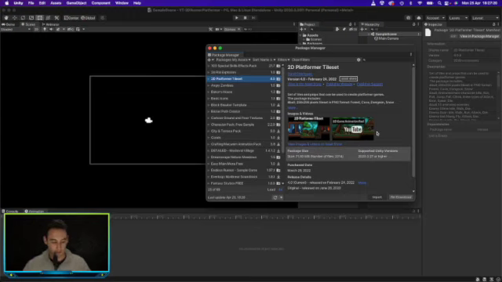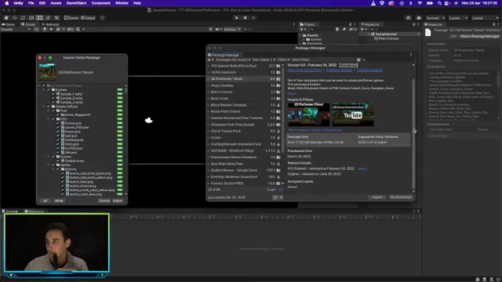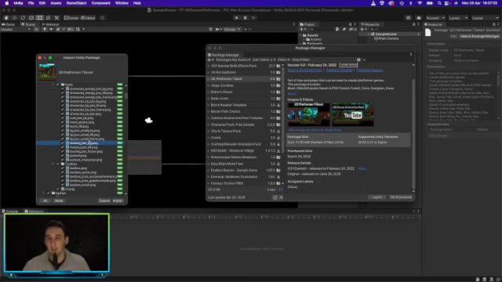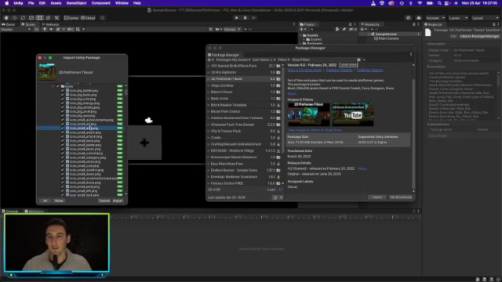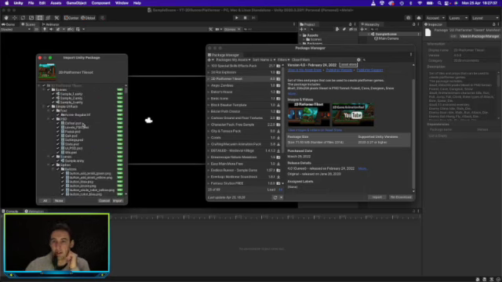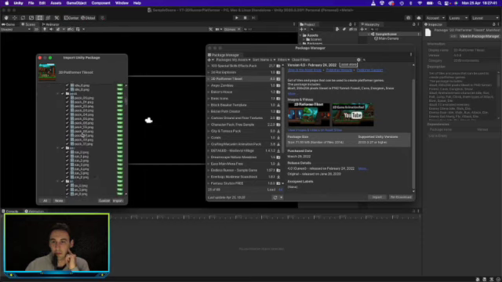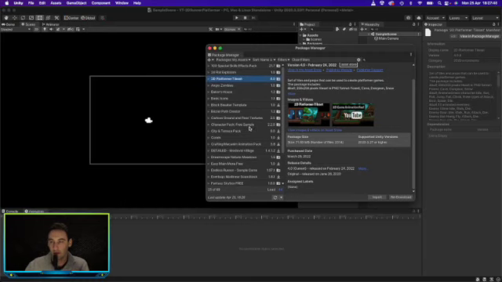Otherwise you can just import it straight away. It is quite a big file, so it might take a while. We're not going to use everything. If you click on some of the assets, you can see what they are. But for this video we're just going to import everything. It's just easier than going through the different files.